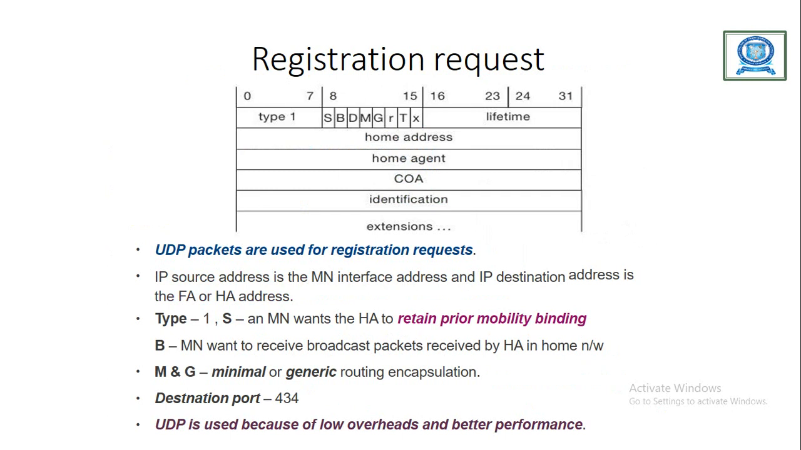In this registration we have the type value 1 and S, B flags. The mobile node wants the home agent to retain the prior mobility binding, and B means the mobile node wants to receive broadcast packets received by the home agent. In the reply packet format, we have the type value 3 and the code, the result for the registration request.